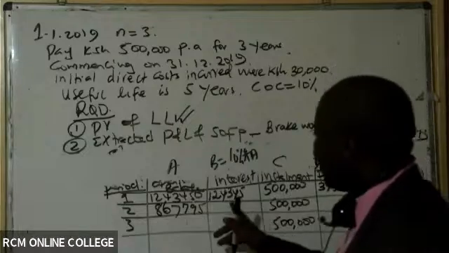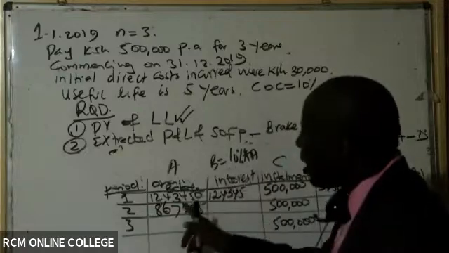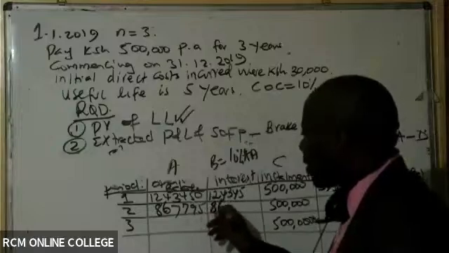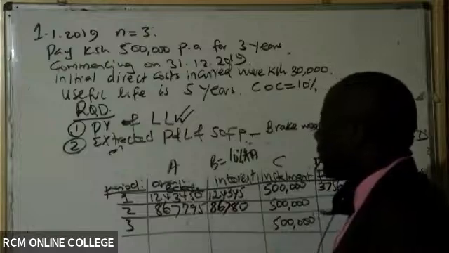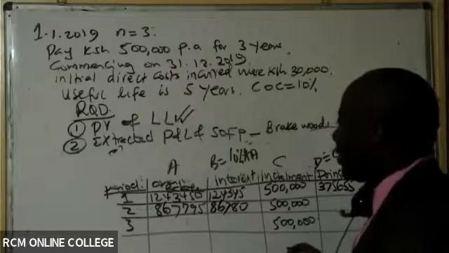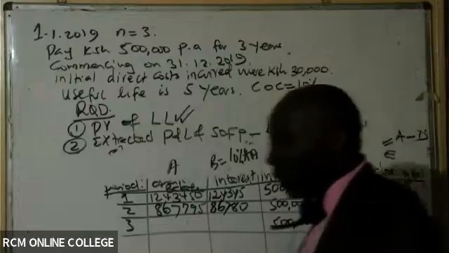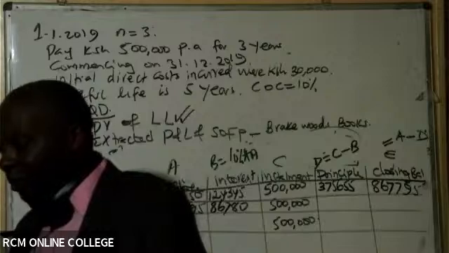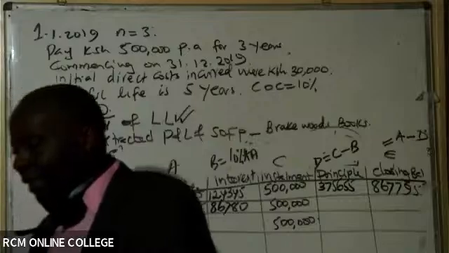So then come and give me the interest. Remember, for interest, you take the cost of capital, which is 10%, times our opening balance. So here we have 86,779.5, so 86,779. Can somebody give me this interest? I want to avoid decimals today because my speed today has to be high, to finish this. Thank you very much.